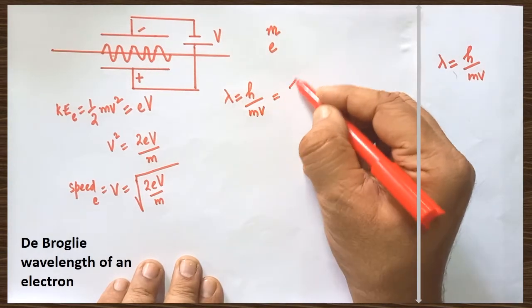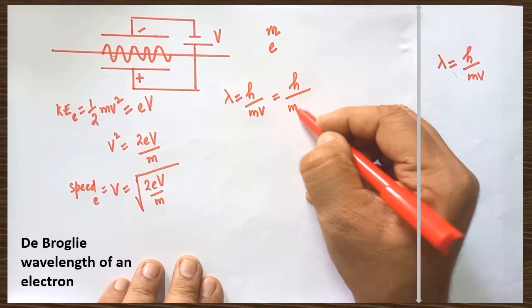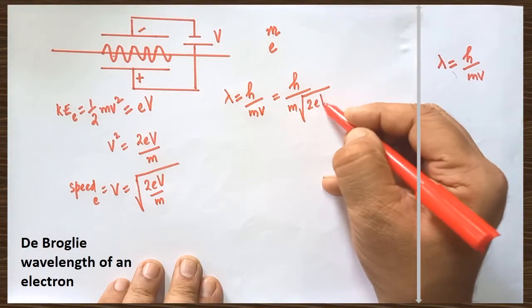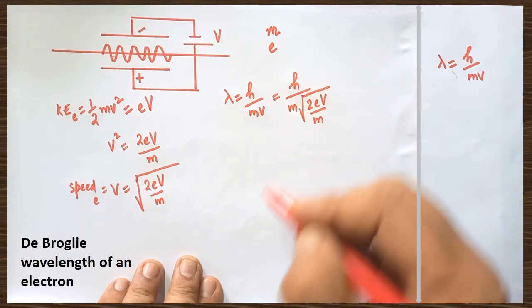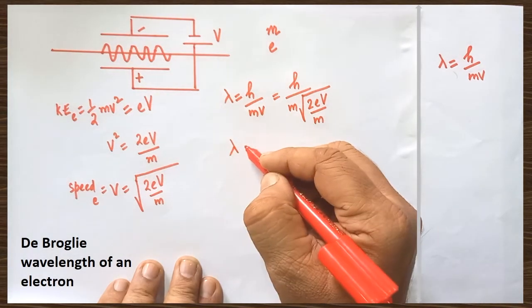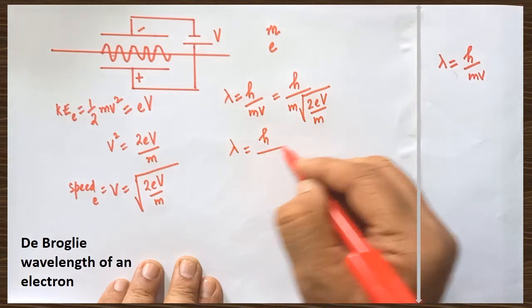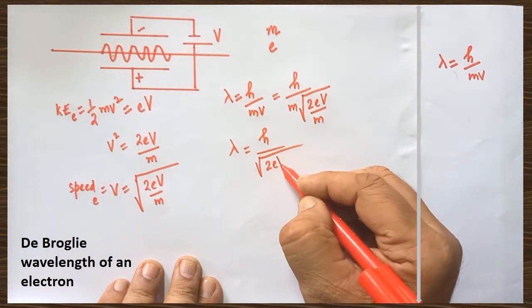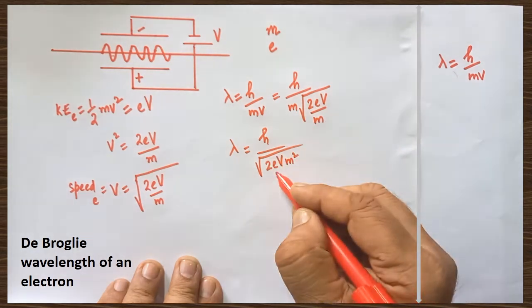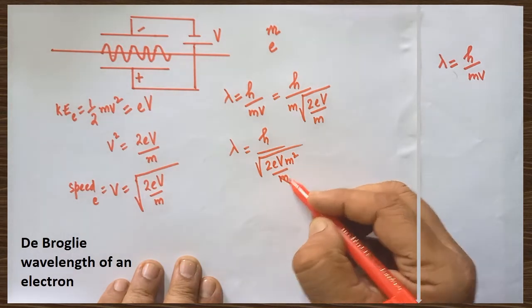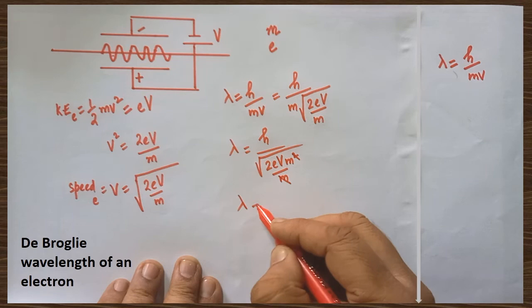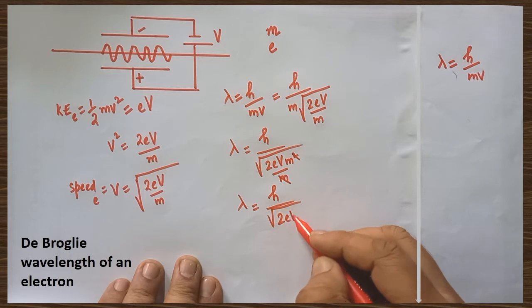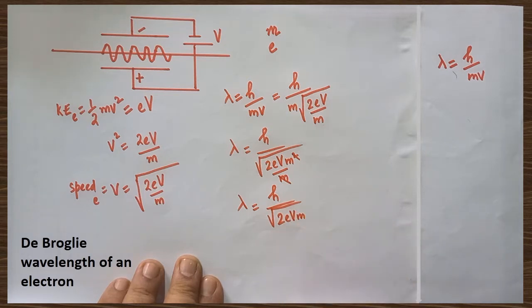Now, in the next step we can write h divided by m, and instead of v, substitute the entire factor, 2eV by m. The next step, we can write lambda is equal to h divided by square root of this m. If it is taken inside, you will get 2eV m squared divided by m, and one m can be cancelled. Lambda becomes h divided by square root of 2eVm. So, this is the formula.